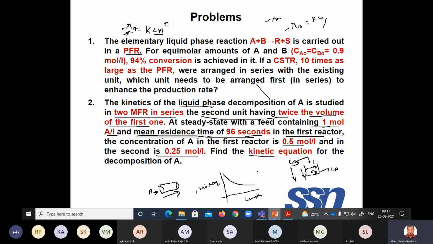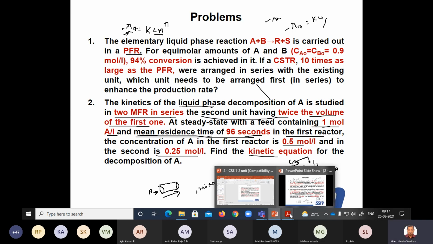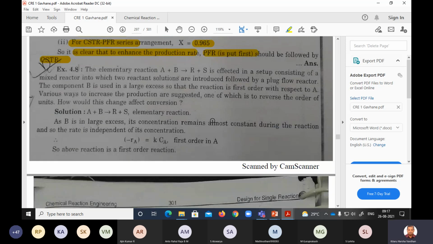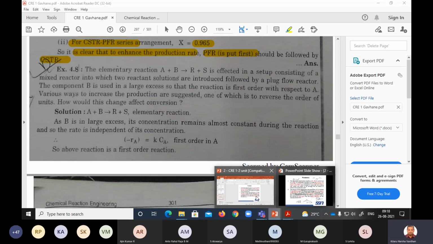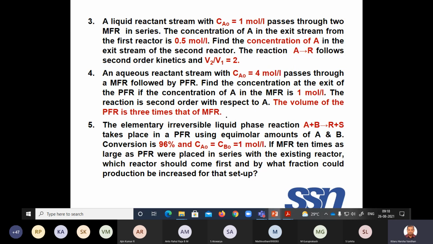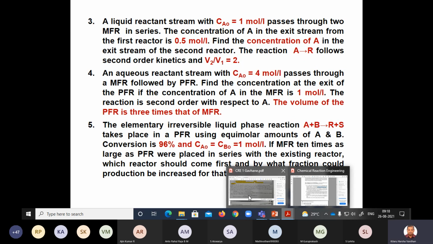Shall we go for the solution? Yeah, I'll go for the solution now. This one more problem you can just look at. I'm skipping this just to concentrate only on these problems, because these are the problems which they ask in the exam. So that is why I'm just concentrating on that.